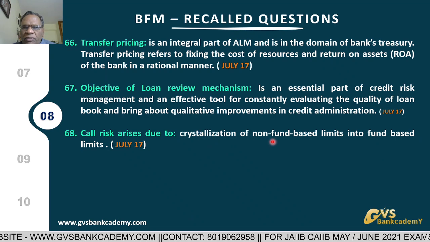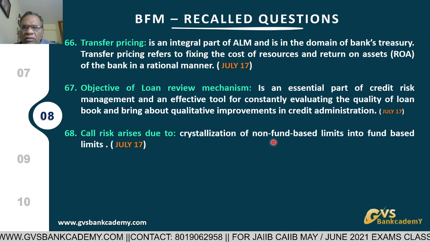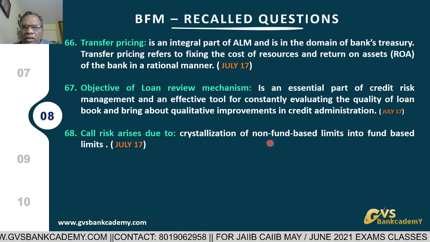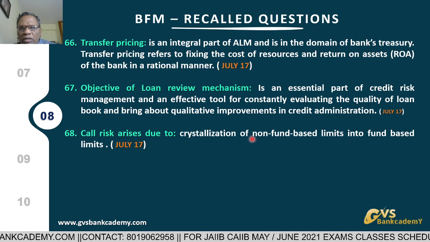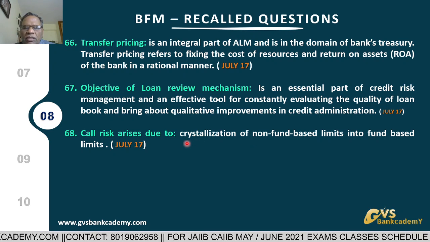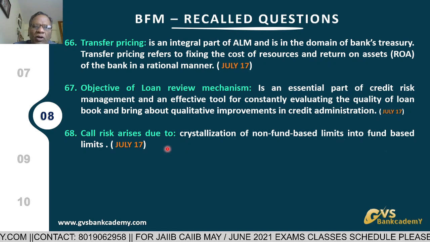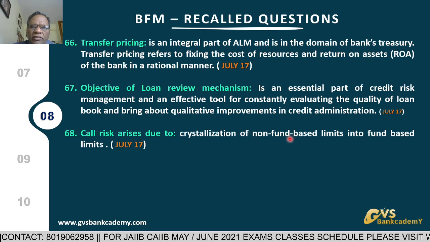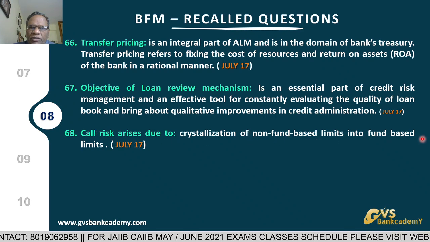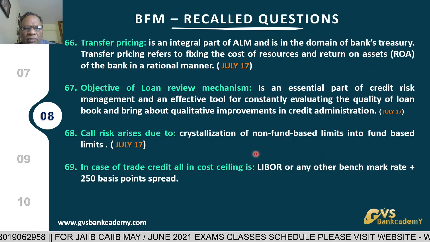If a bank guarantee or letter of credit is devolved, the bank has to honor the commitment immediately. So crystallization of any non-fund based limit into fund based limit leads to call risk. It means you have to pay money immediately.